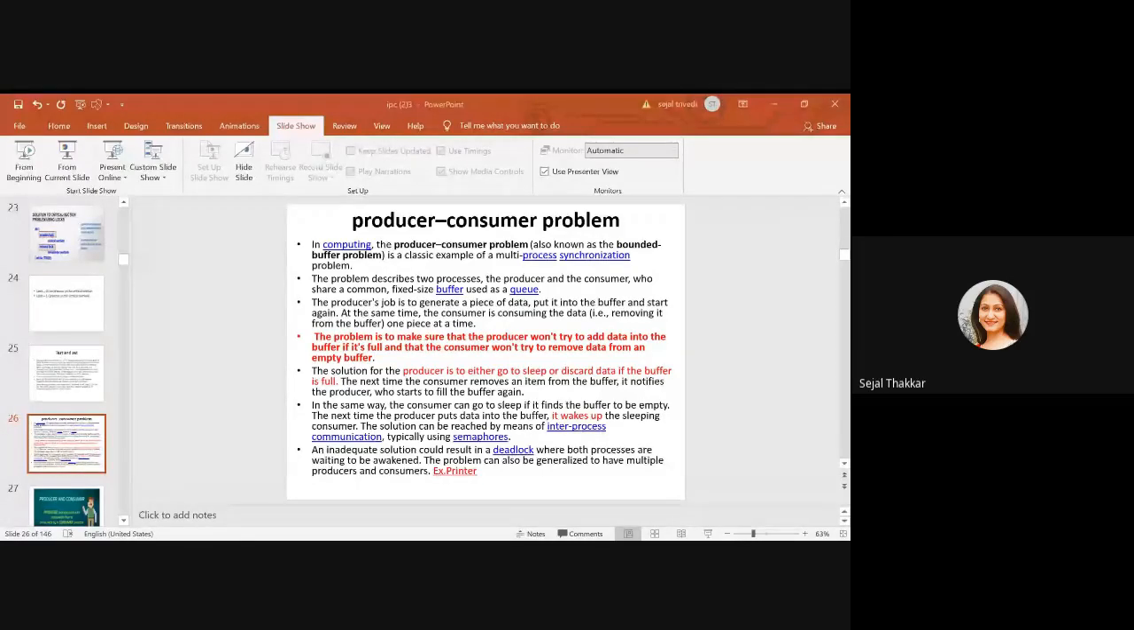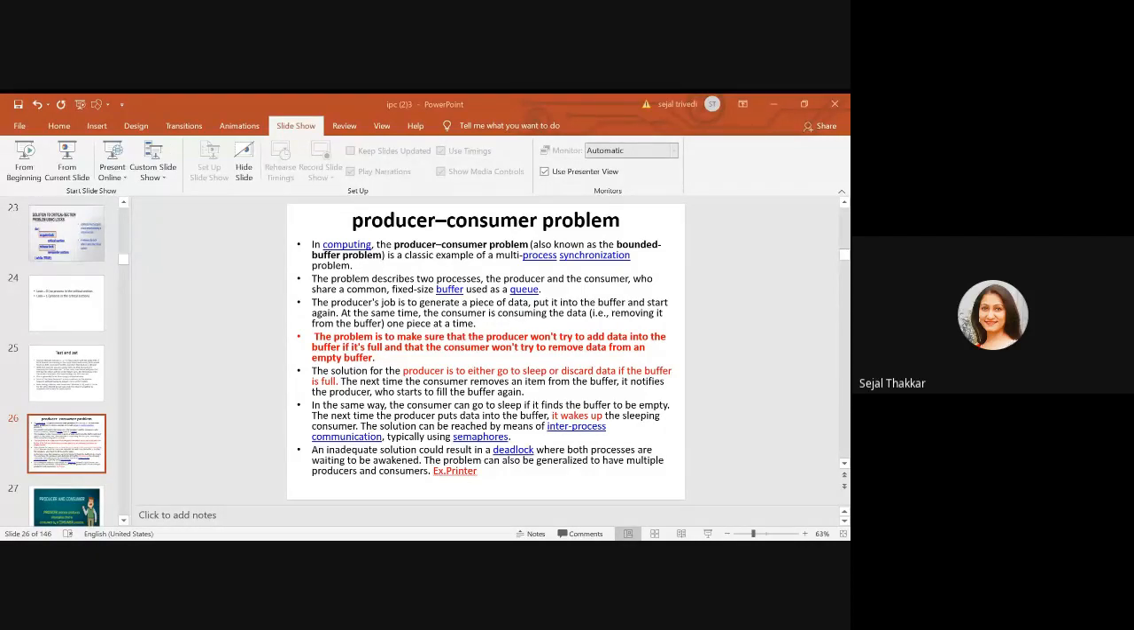The producer's job is to generate a piece of data, put it into the buffer and start again. At the same time, the consumer is consuming data and removing it from the buffer. For example, the producer is your factory which is producing the Parle-G biscuit. So it is putting that Parle-G biscuit into the trolley or the truck, and the consumer, who is the shopkeeper, wants to remove that Parle-G biscuit. So they are doing one piece at a time. Now the problem is to make sure the producer won't try to add data into the buffer if it is full, and the consumer won't try to remove data from an empty buffer, right?